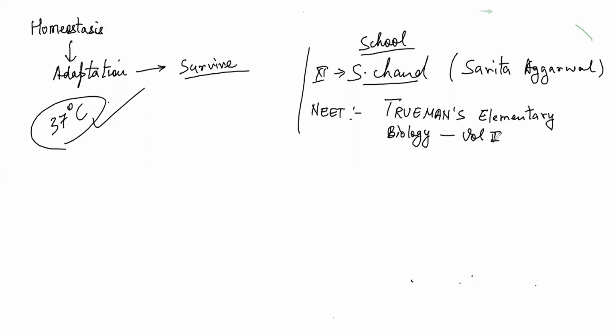Truman's Elementary Biology Volume 1. This you have to take for reference for your NEET exam. Okay, so you just note down the names of these two books. One is Eschandt by Sarita Agarwal, and for NEET you have to buy Truman's Elementary Biology Volume 1. Okay.